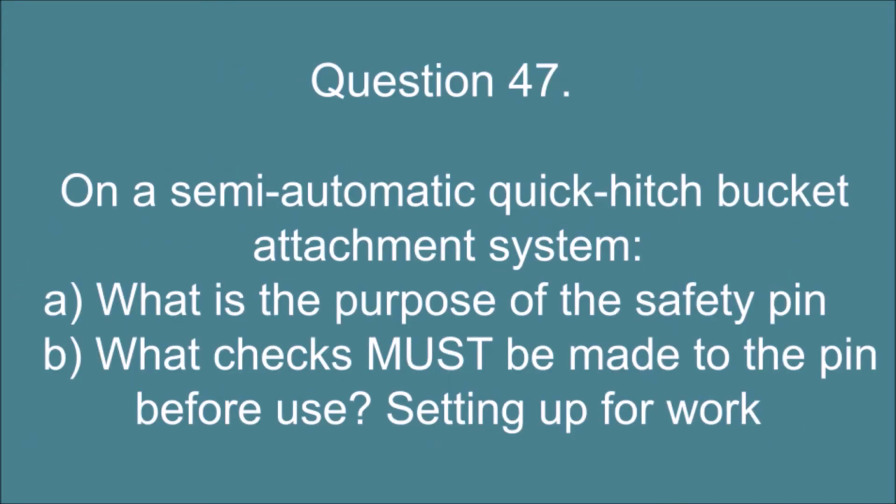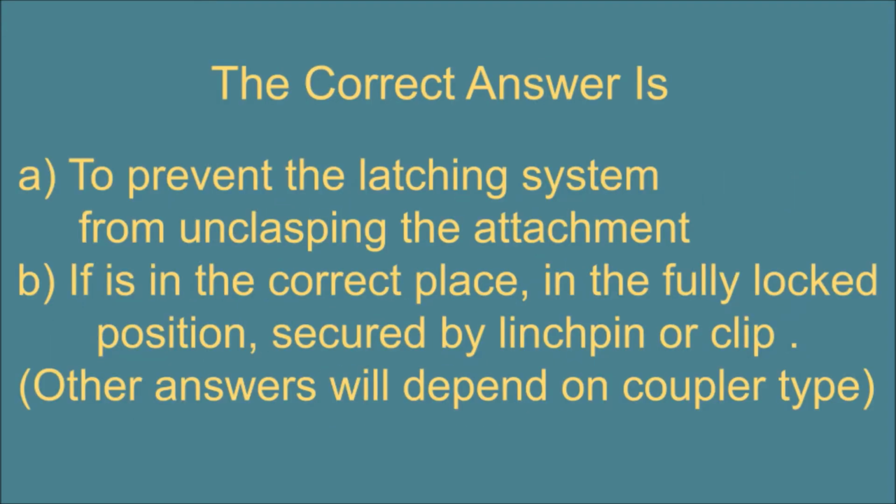Question 47. On a semi-automatic quick hitch bucket attaching system, A. What is the purpose of the safety pin, and B. What checks must be made to the pin before use? The correct answer is A. To prevent the latching system from unclasping the attachment, and B. If it is in the correct place, in the fully locked position, secured by linchpin or clip. Other answers will depend on coupler type.